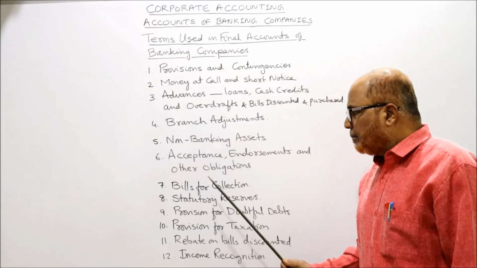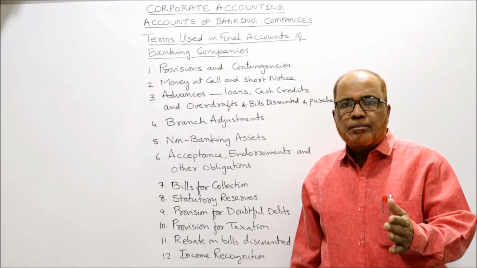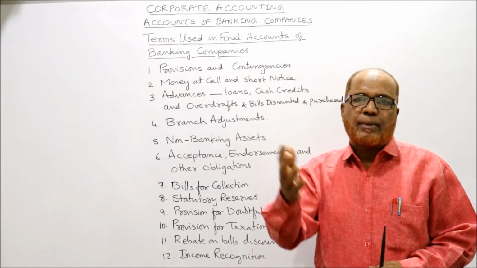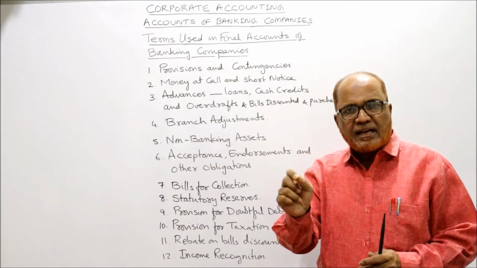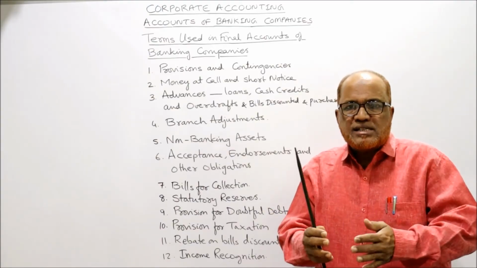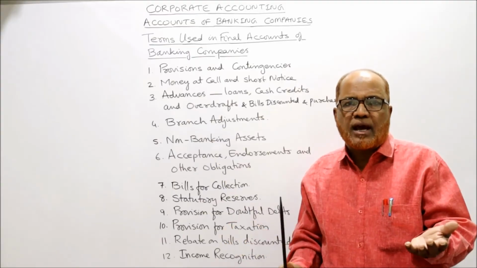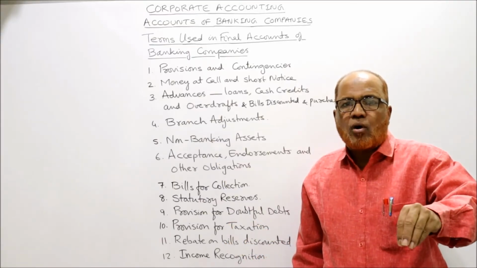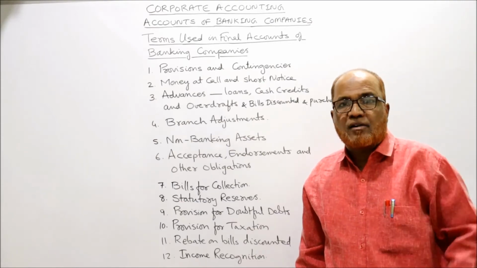Schedule number 12. Bills for collection. Some sellers will draw the bill on the buyer. The buyer will accept the bill and send the bill back to the seller. Now the seller is having so many bills on hand. What the seller will do? The seller will give all these bills to the banker for collection.